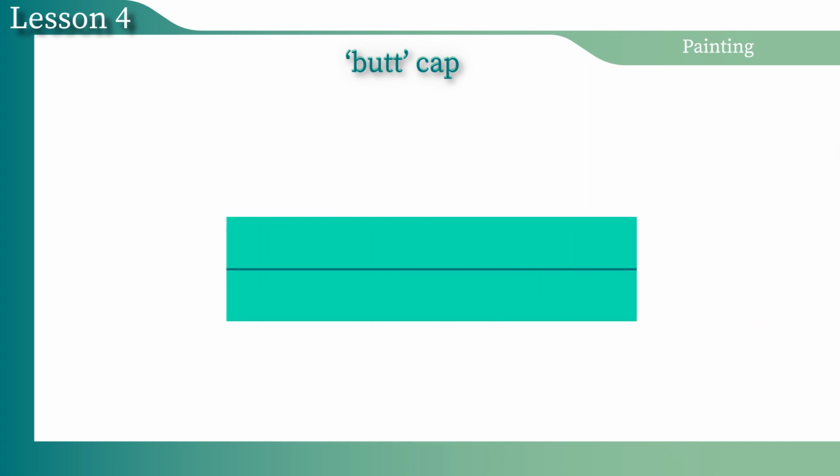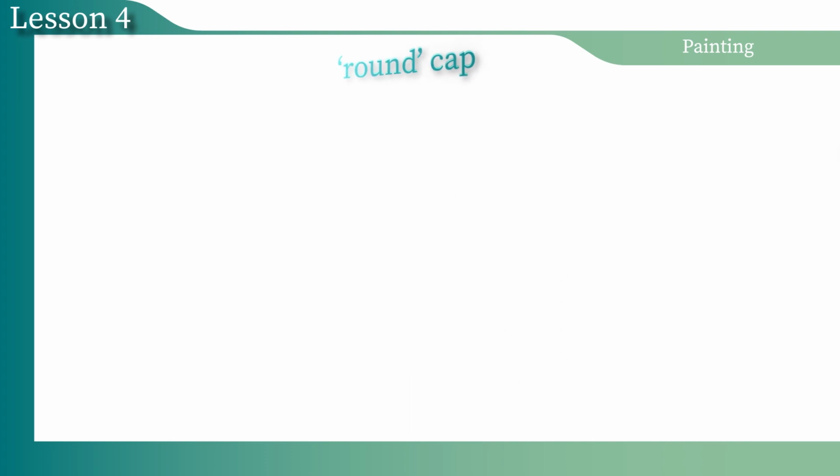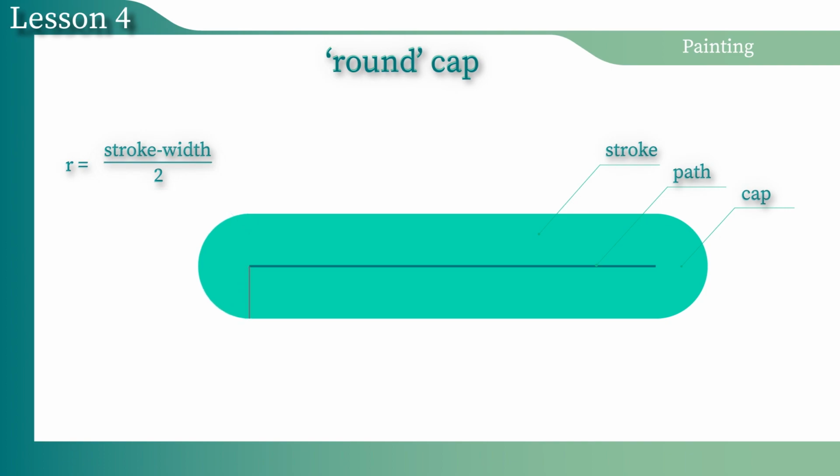A butt value indicates that the ending of each subpath doesn't extend beyond the start or end point of the subpath. The round value indicates that the beginning and the end of the open subpath will be expanded by half of a circle, whose radius is equal to half of the stroke width.